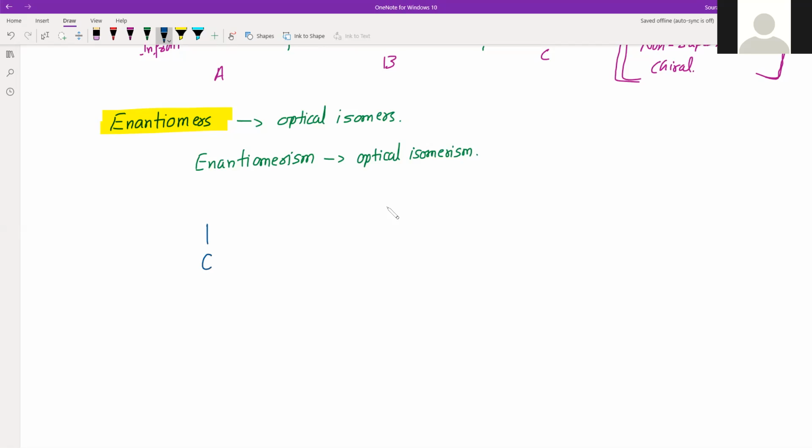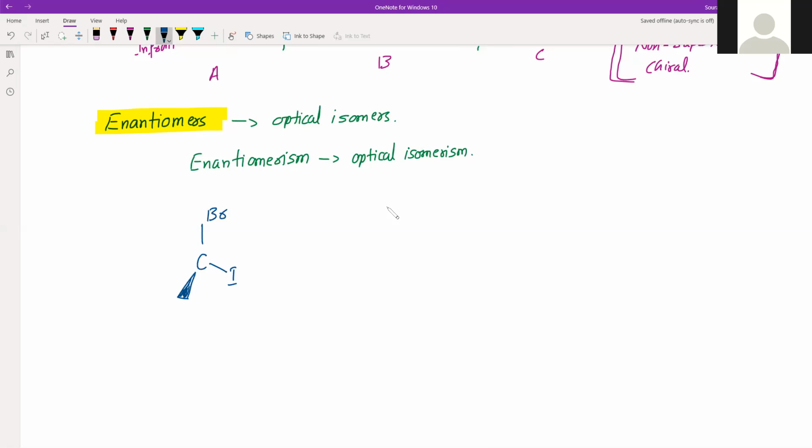Then we will have this: bromo, iodo, coming out from the screen say chloro, and let this hydrogen be at the back of the screen. So this is bromochloroiodomethane.